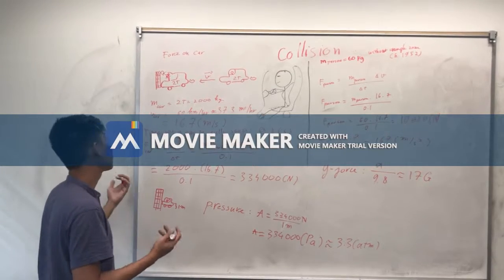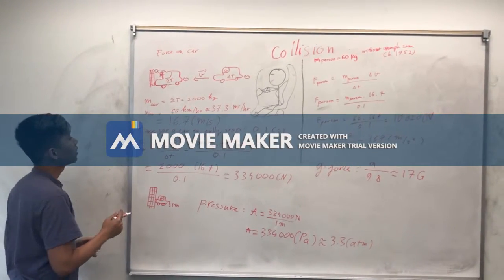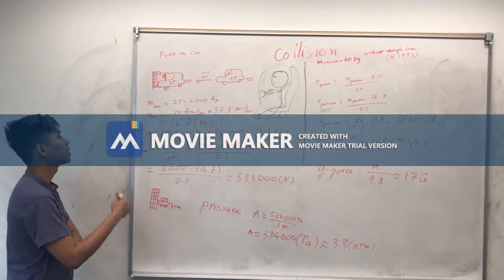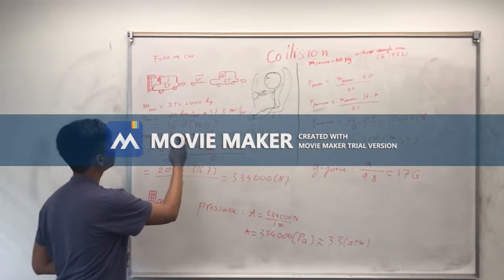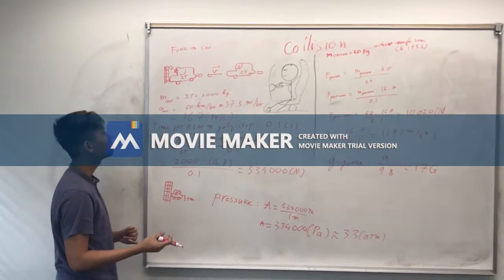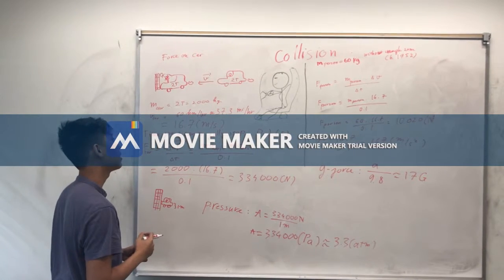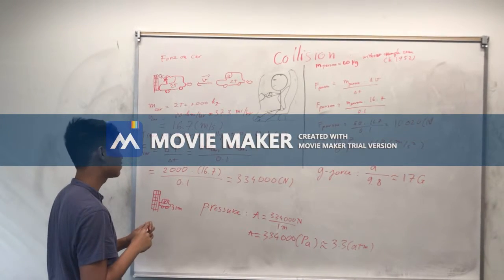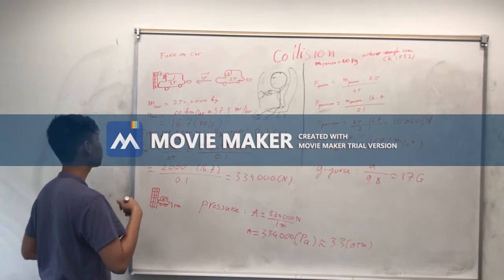But let's say the collision happens and the car hits the wall, and let's assume the time for the car to come to a full stop is 0.1 second. The weight of the car is 2 tons, 2,000 kilograms, and the velocity of the car is 60 kilometers per hour, which is 37.3 miles per hour or 16.7 meters per second.